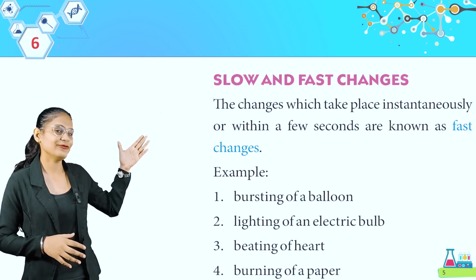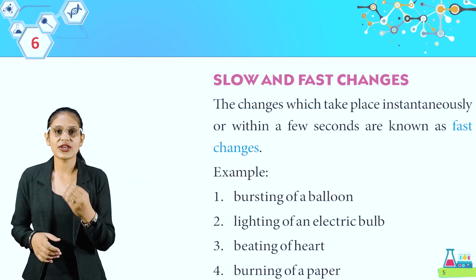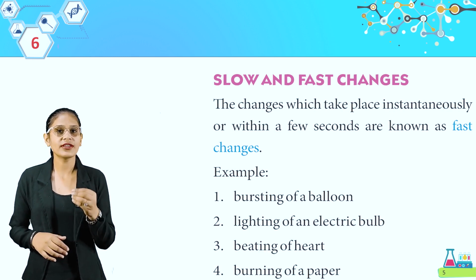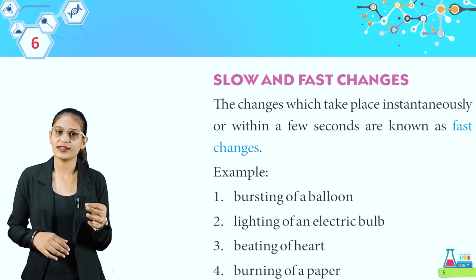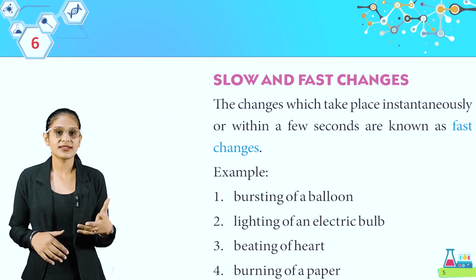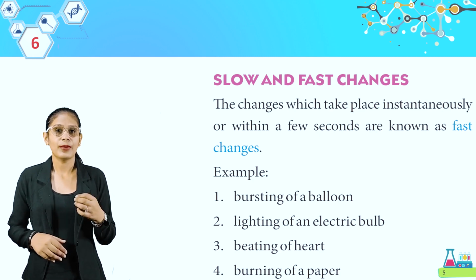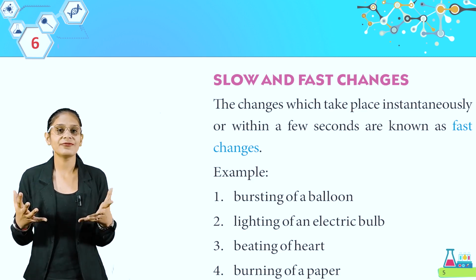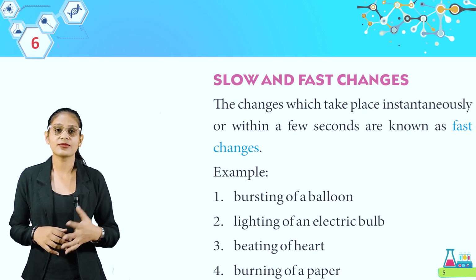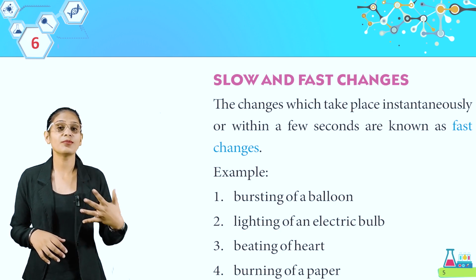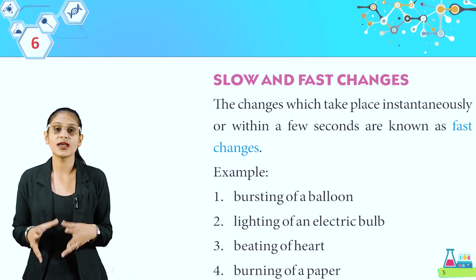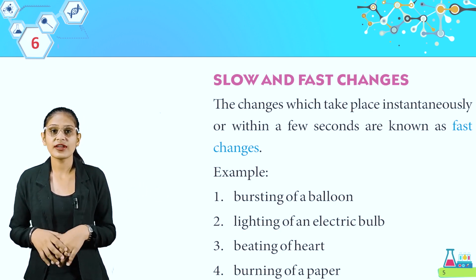Slow and fast change. The changes which take place instantaneously or within a few seconds are known as fast change. Example, bursting of a balloon, lighting of an electric bulb, beating of heart, burning of a paper. So students, these are fast change. फास्ट मीन्स इंस्टेंट, मतलब एकदम से होने वाला चेंज, विद इन मिनट्स में होने वाला चेंज क्या होता है स्टूडेंट्स? फास्ट चेंज होता है.